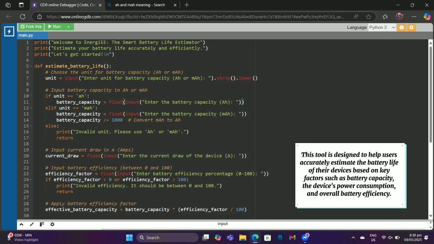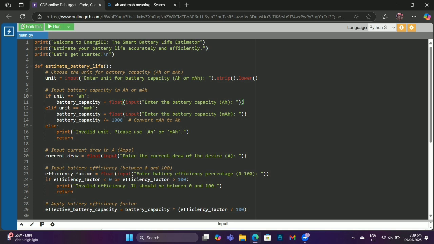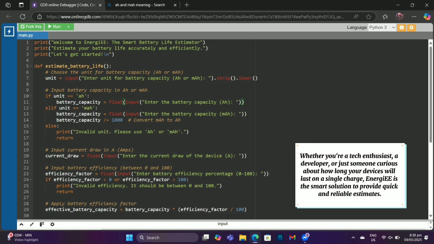This tool is designed to help users accurately estimate the battery life of their devices based on key factors such as battery capacity, the device's power consumption, and overall battery efficiency. Whether you're a tech enthusiast, a developer, or just someone curious about how long your devices will last on a single charge, Energy EE is a smart solution to provide quick and reliable estimates.